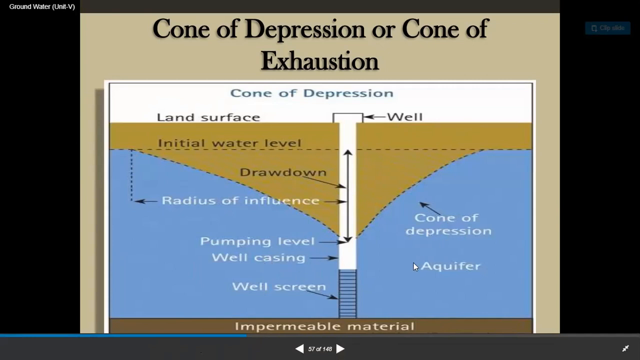Here, cone of depression, aquifer. Guys, this is the aquifer. Actually, water is here like this, but due to high pumpage surrounding the wells, this is the formation of the cone of depression. That's why we call it a cone of depression.